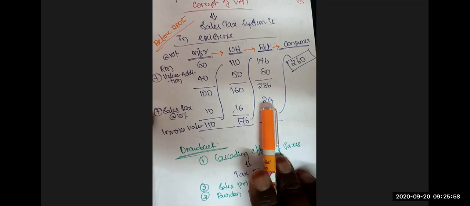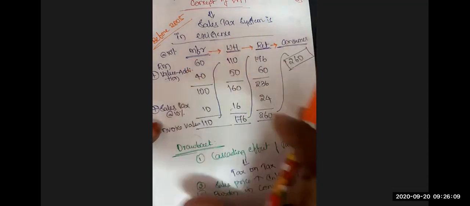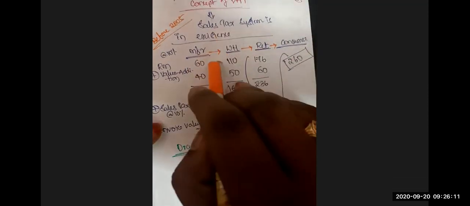Any problem now? So the total comes down to an invoice value of 260. Now ultimately the goods are going to be sold to the consumer at 260 rupees. This is how the transactions worked under the sales tax system in existence before the introduction of VAT at the state level. Now moving on.